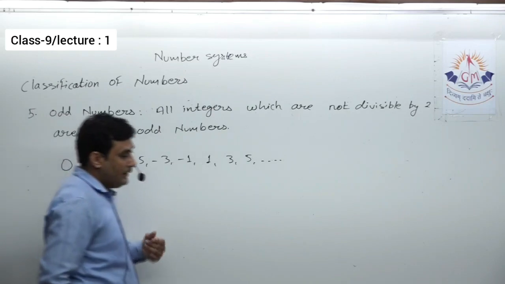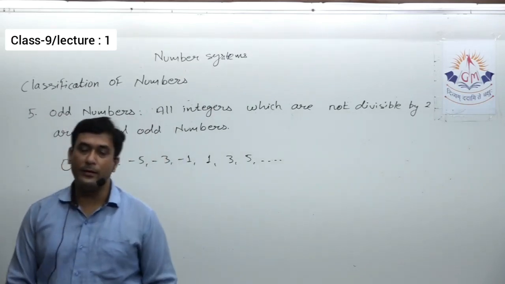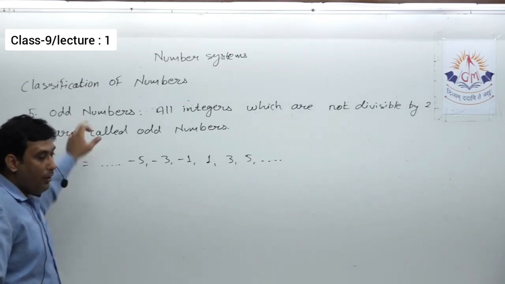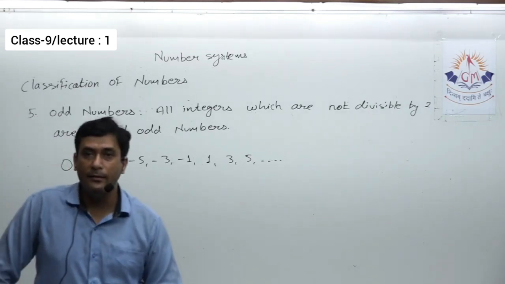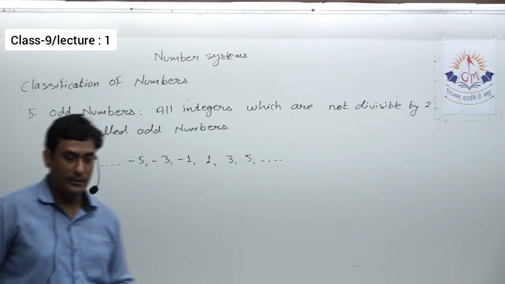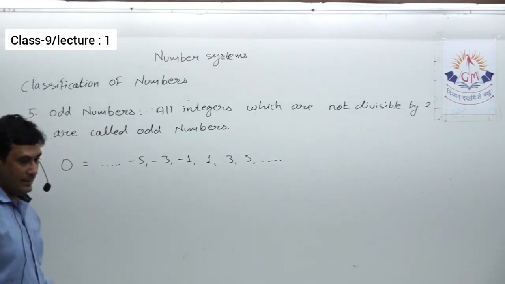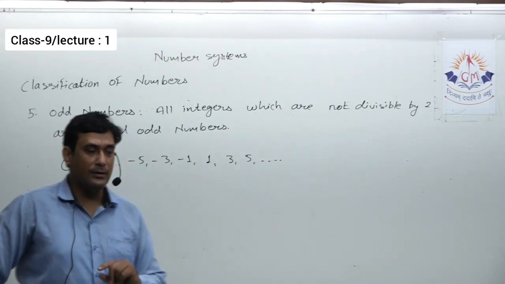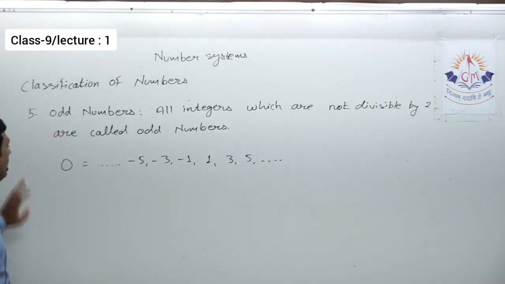So here again, if we try to create some questions, I can say every odd number is an integer, but every integer is not an odd number. Similarly, every even number is an integer, but every integer is not an even number.